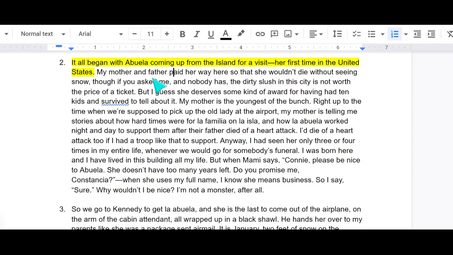It says, "My mother and father paid her way here so that she wouldn't die without seeing snow. Though if you ask me, and nobody has, the dirty slush in this city is not worth the price of a ticket."